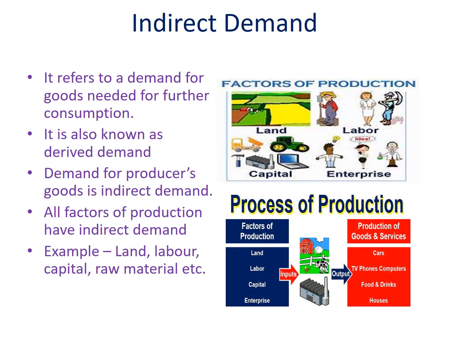The second type of demand is indirect demand. Indirect demand is also known as derived demand. The demand for a commodity is said to be derived when it satisfies the want indirectly. It refers to a demand for goods needed for further consumption. Demand for producer's goods is indirect demand. Producer goods means those goods which are used for further production process. So, all factors of production have indirect demand. For example, land, labor, capital, raw material, machineries, etc.